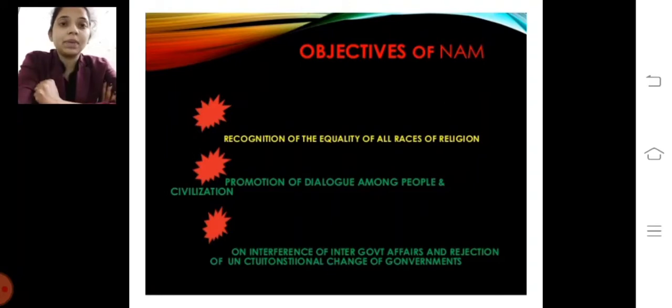At this meeting the participants discussed some objectives for this organization, and those objectives are like recognition of the equality of all races and religions. All races are the same. There will be no discrimination among the races. The country should adopt an independent policy. If the country doesn't want to adopt any policy, communist or capitalist, they can create their own existence, based on the coexistence of states with different political and social systems, and on non-alignment or showing a trend in favor of such a policy.